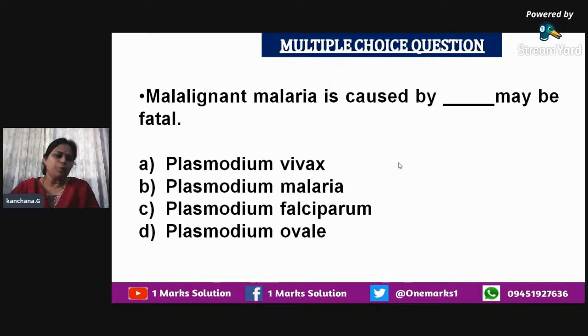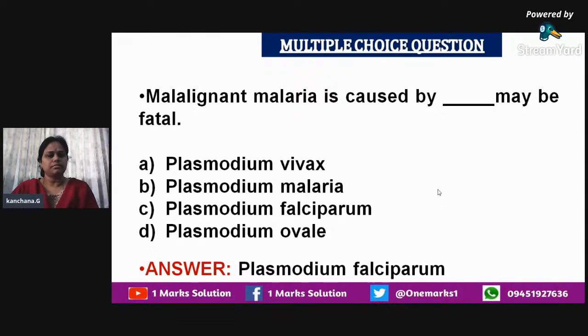Among these, Plasmodium falciparum is the one which causes fatality. The case is going to be fatal in malignant malaria because of this protozoan called Plasmodium falciparum. So the answer is Plasmodium falciparum.